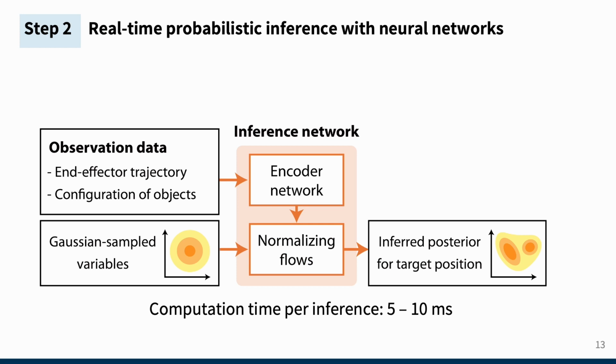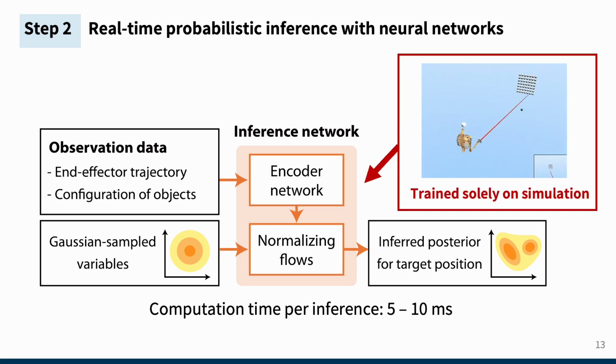This network predicts a user's intended targets by observing their prior movement. Our goal here is more than just finding discrete targets. Instead, we estimate the positional posterior distribution of targets. We use the type of neural network called normalizing flows to estimate this sophisticated distribution quickly, achieving real-time speeds of under 10 milliseconds. Here, the entire training process utilized only the simulated data from our agent.